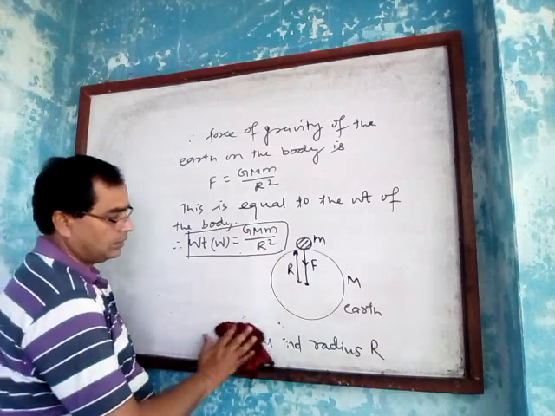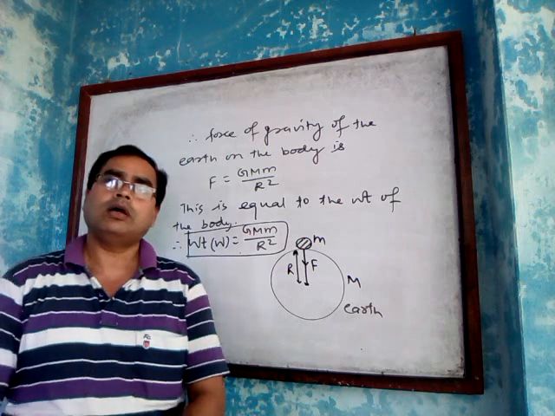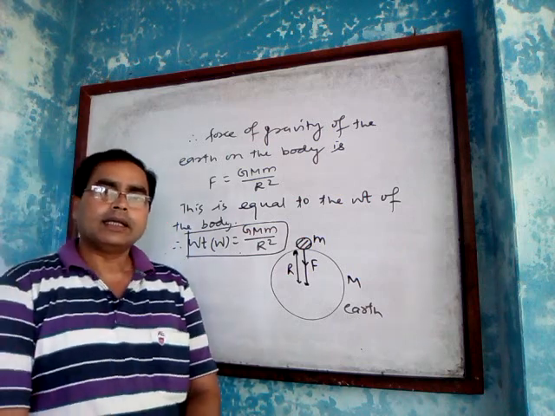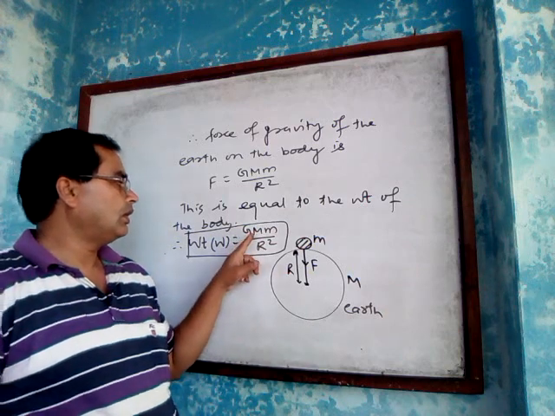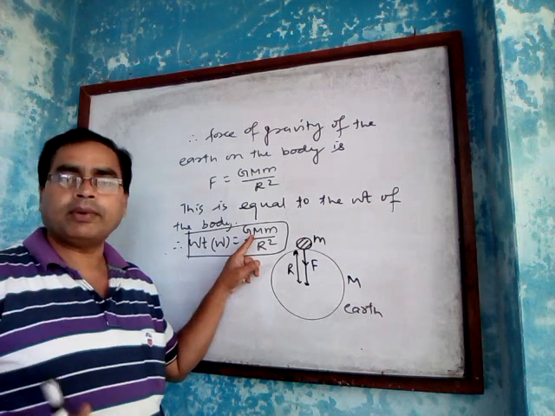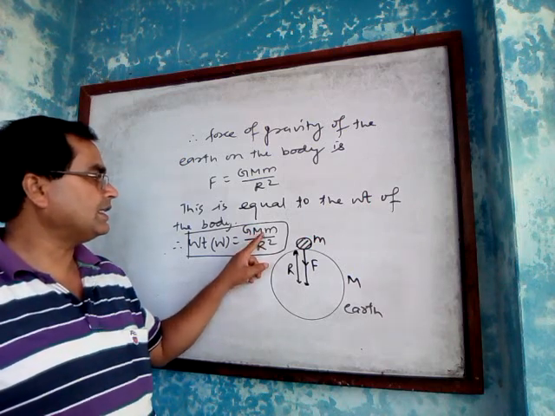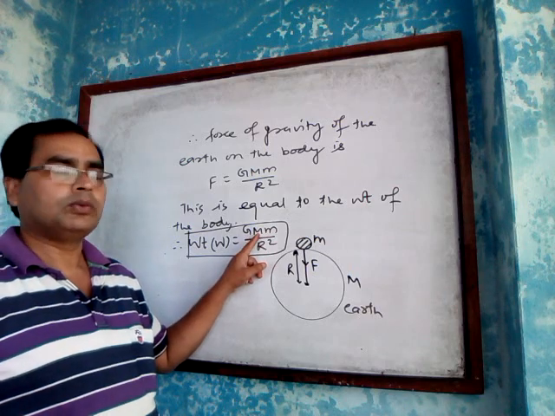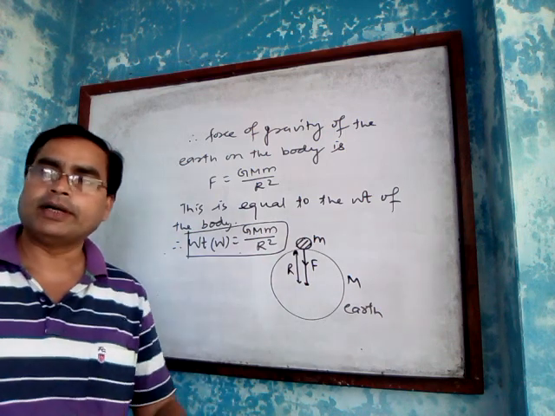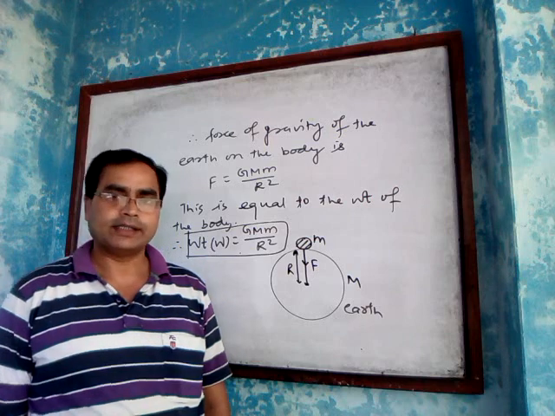Here, for a body of constant mass, if we bring it to different planets having different masses, we see that the weight of that body also differs.